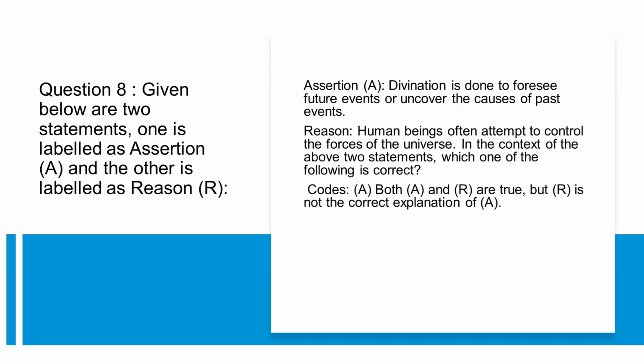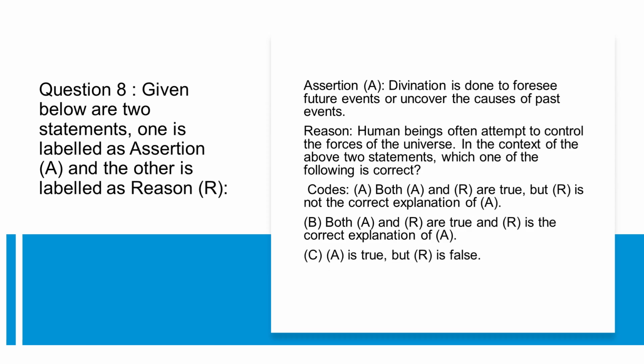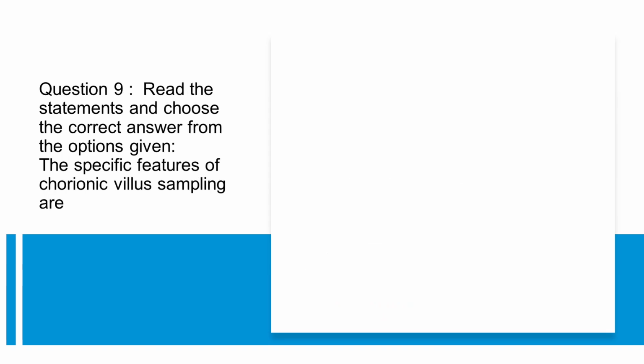Codes. A. Both A and R are true, but R is not the correct explanation of A. B. Both A and R are true and R is the correct explanation of A. C. A is true, but R is false. D. A is false, but R is true. Correct answer, C.